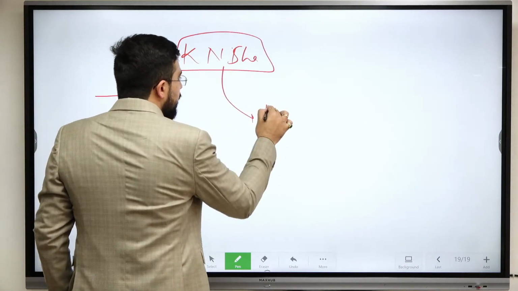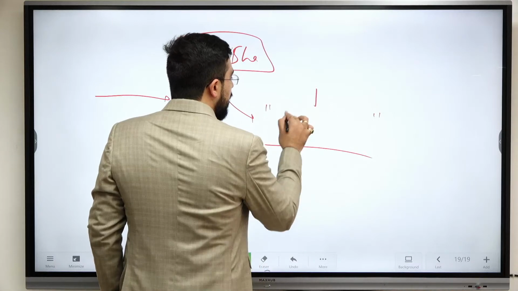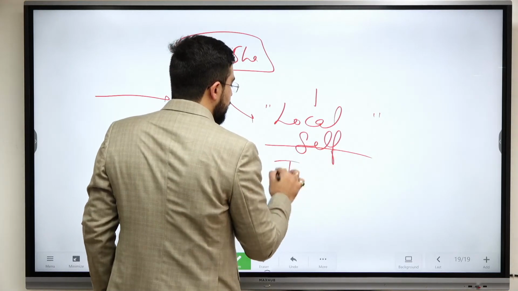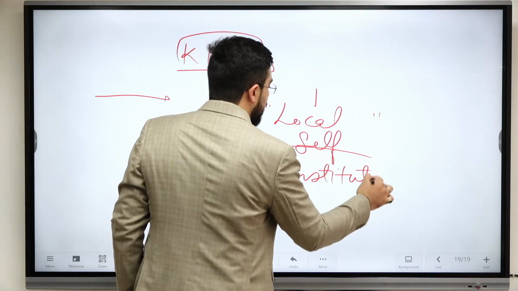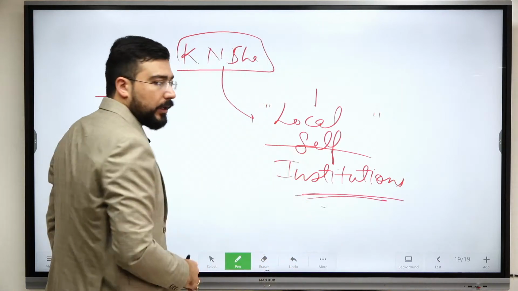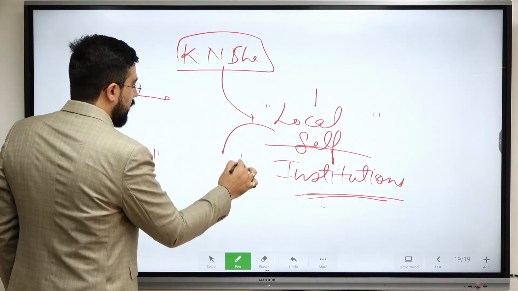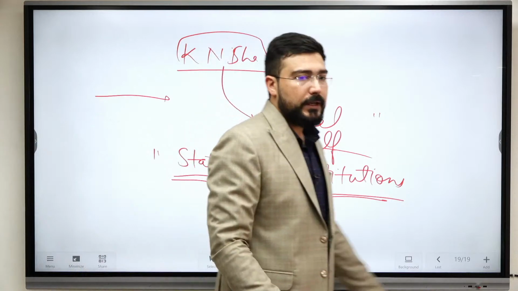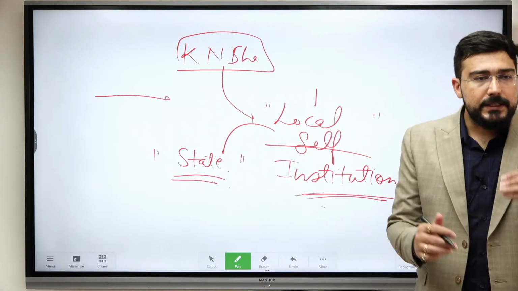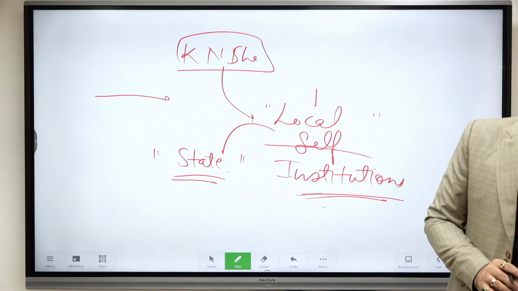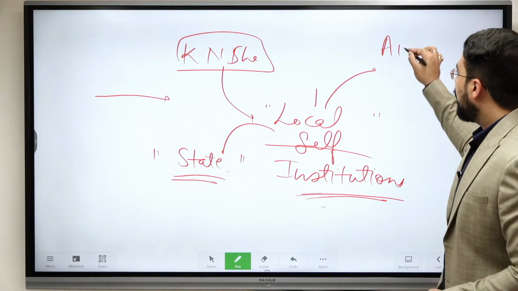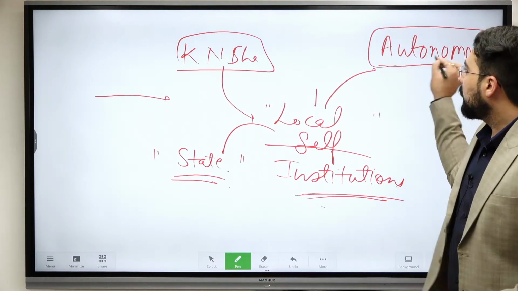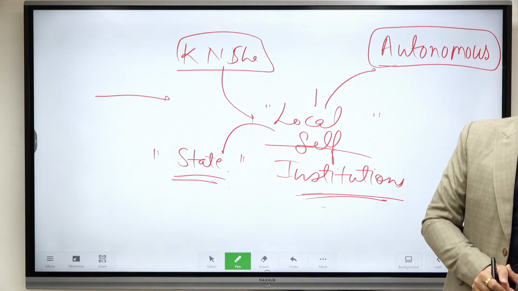Okay, so he gave an argument that the local self institutions worked like a state at the local level, which means that they were autonomous.